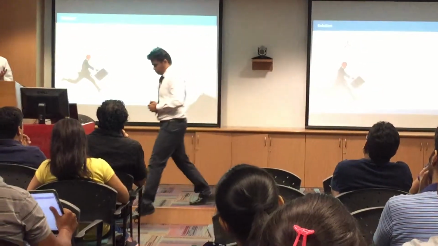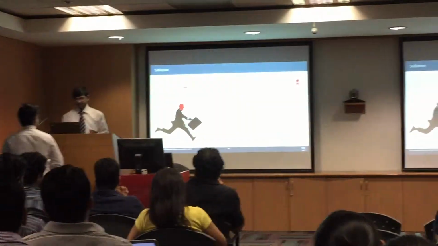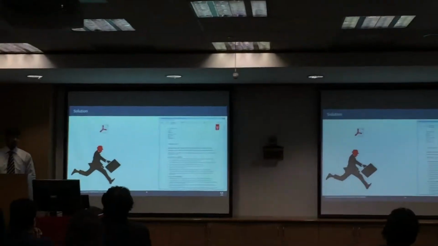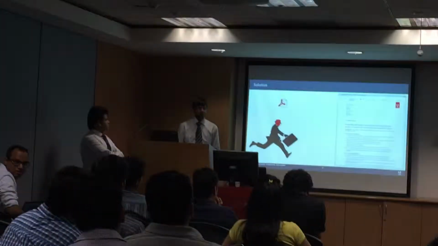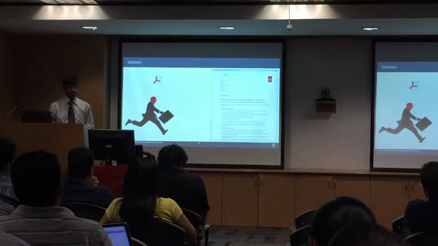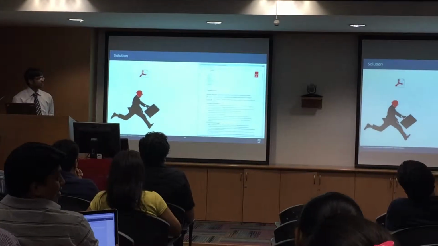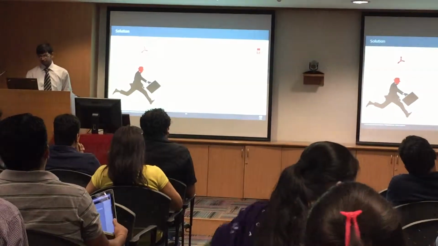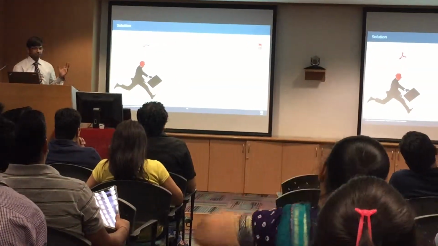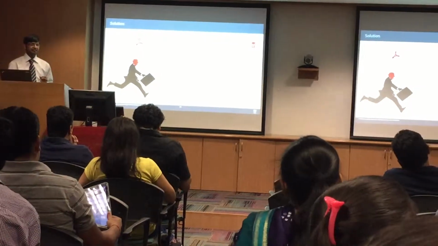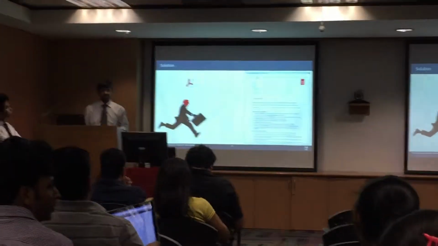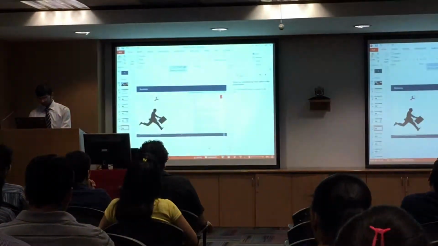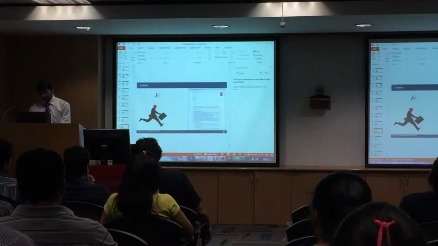So the solution which we offer to these problems is that we could detect the summary. There are so many algorithms present out there which can spot the keywords from the summary of a document. So all these reports, such as the financial report here, have a summary, and we can use keyword spotting algorithms to filter out those keywords. And using that filtering, we can then highlight the relevant content in the entire document, and the other content could then go into the background. So let's take an example of this report.